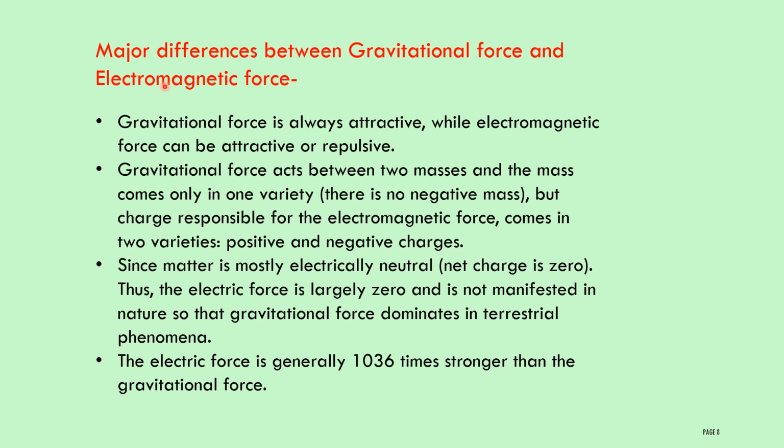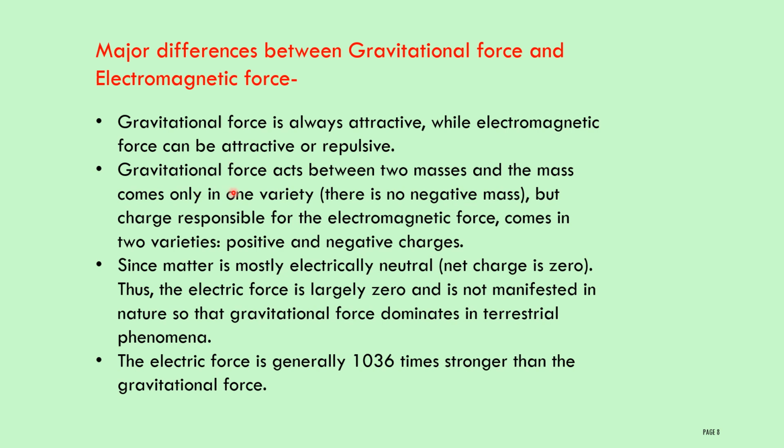Let us discuss the major differences between gravitational force and electromagnetic force. Gravitational force is always attractive, while electromagnetic force can be attractive or repulsive. Gravitational force exists between two bodies having masses, and it is always attractive. An electromagnetic force exists between charged particles. Like charges repel each other, unlike charges attract each other. Therefore, the electromagnetic force involves both attractive and repulsive forces.